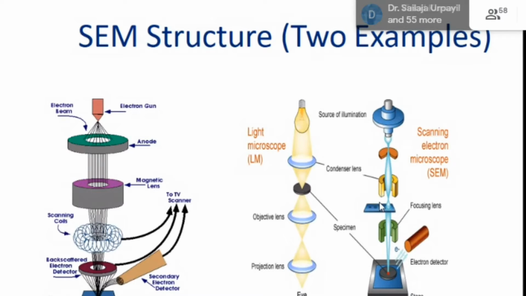There are two pairs of electromagnetic lenses: one is the objective lens, one is the projection lens, and there is the specimen we are seeing. There is an electron detector, a condenser lens, and the source of illumination at the top of the SEM. The projection lens recollects the scattered electrons, which are collected by our computer scanner, and we get an image of our specimen.